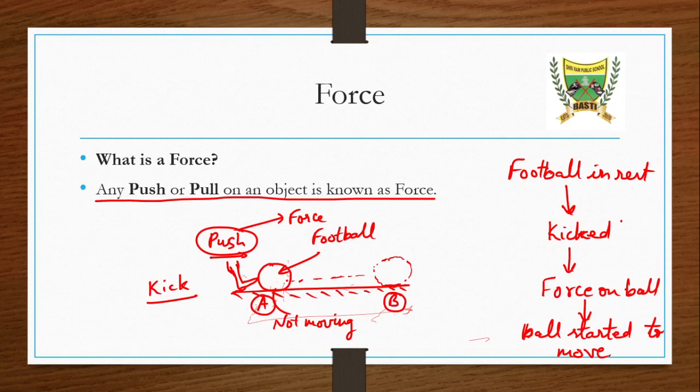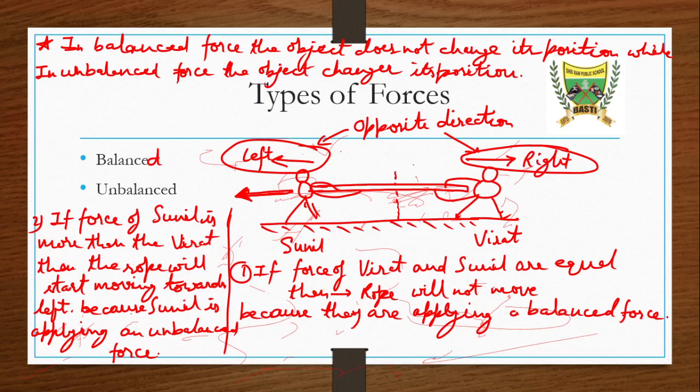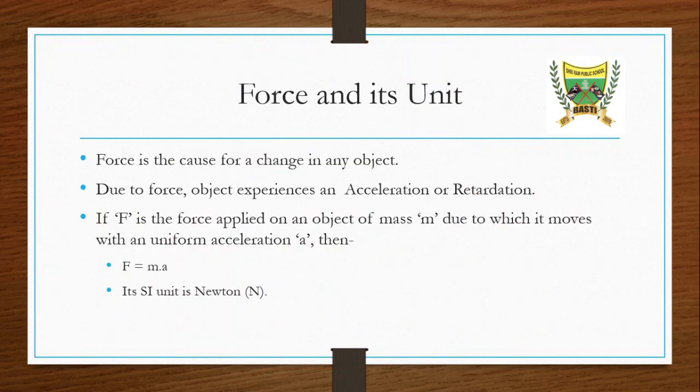In previous lectures we have seen what force is, how we define force, what the effect of force is, and what the different types of forces are based on the action of the force. We will see more types of forces in the upcoming lecture. These balanced and unbalanced forces were based on the application of force, meaning how much force was applied and in which direction. Based on that we have differentiated between balanced and unbalanced force. Now let us see what the unit of force is.